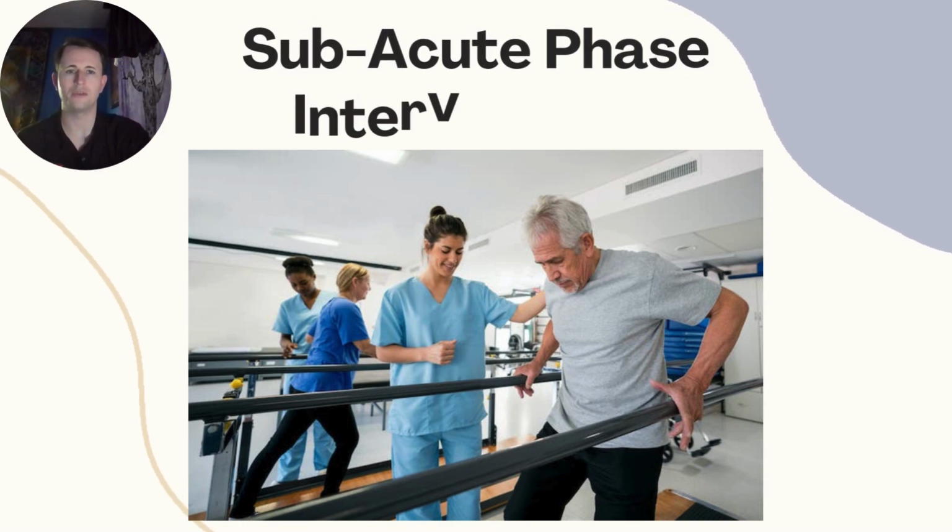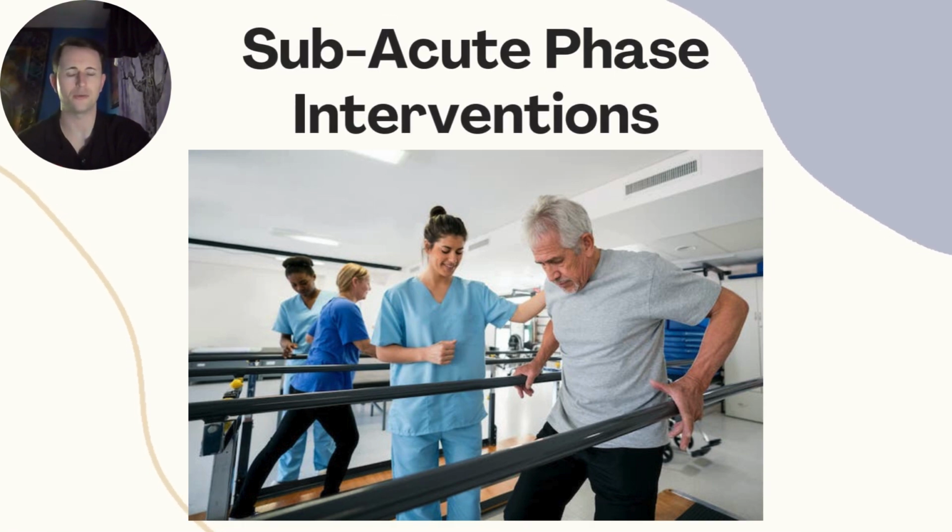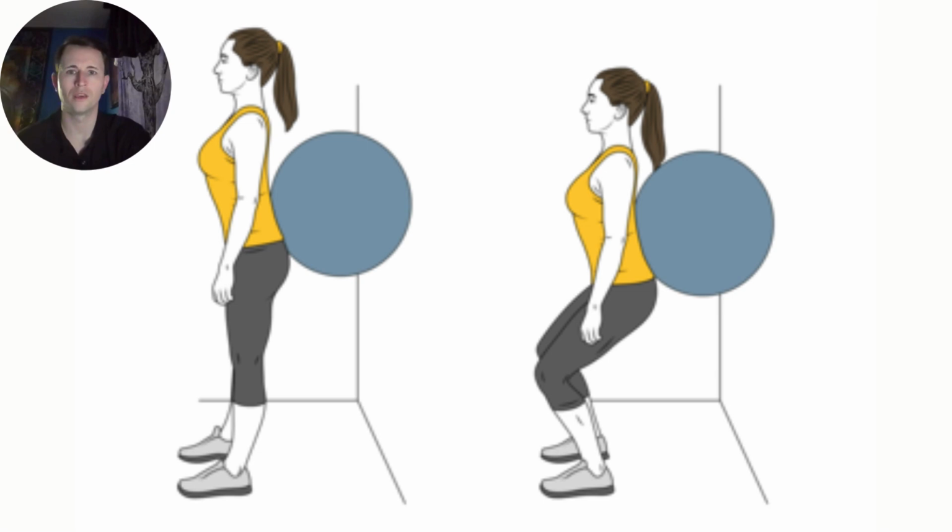So next we have subacute interventions, which is essentially just a progression off the acute and further strengthening interventions. So first we have mini squats with a Swiss ball against the wall, with the ball providing a little bit more of a smooth motion, but still progression from sit to stands.